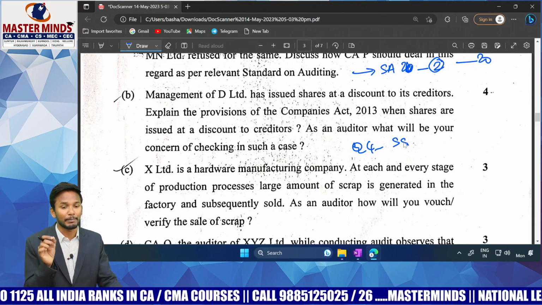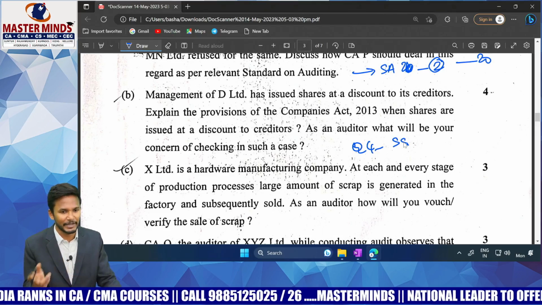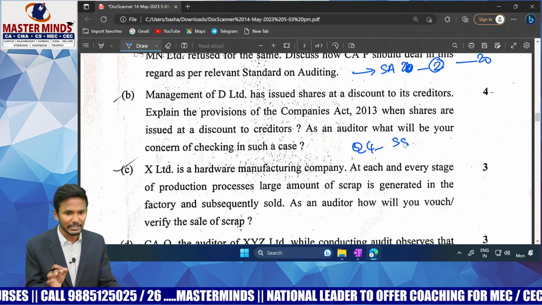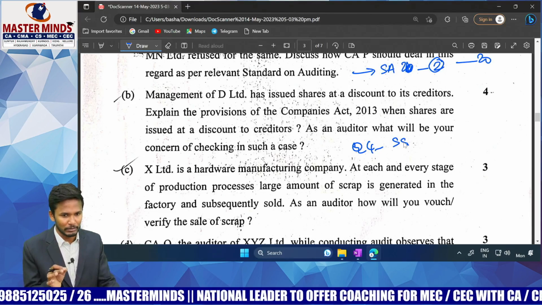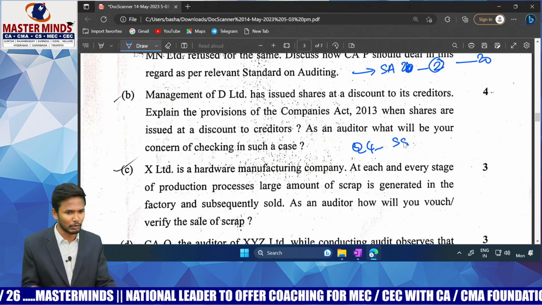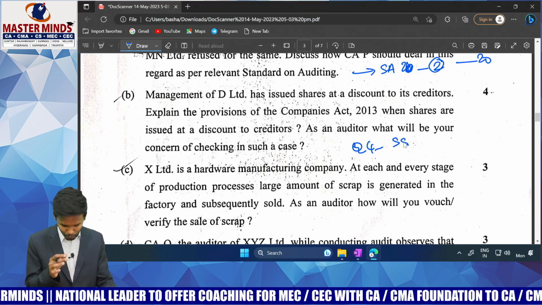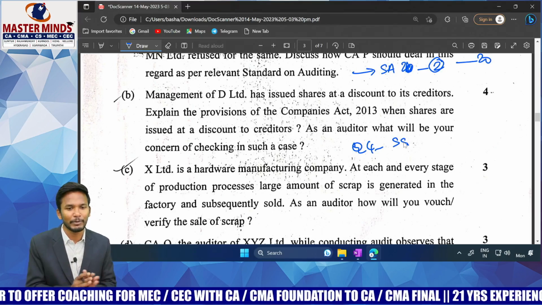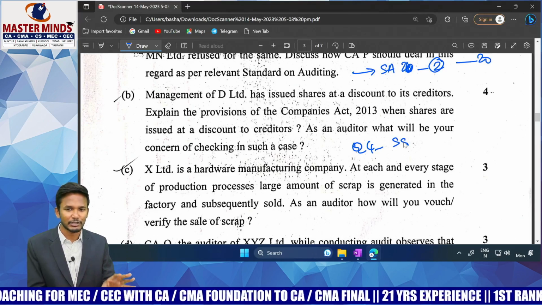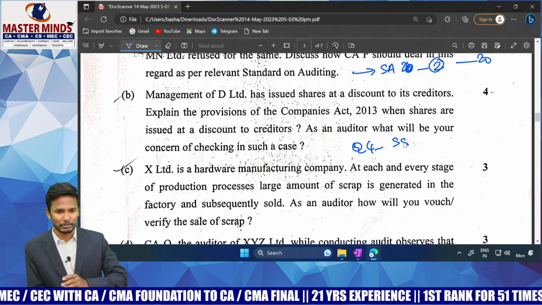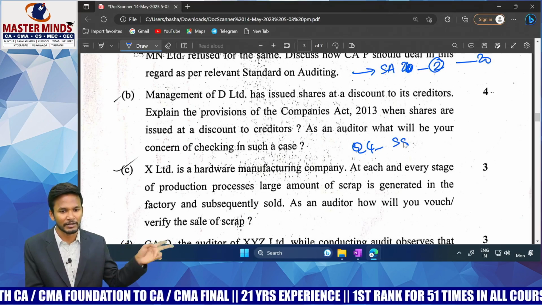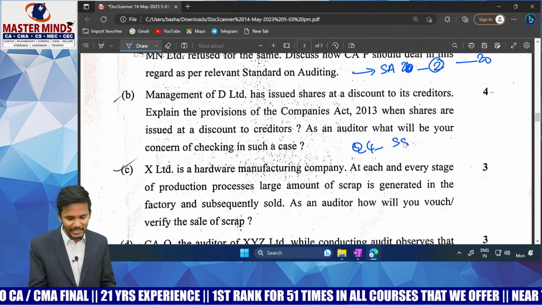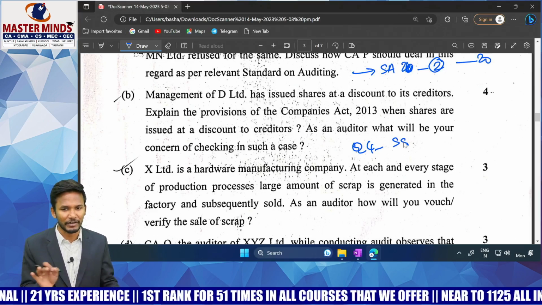Only when it's an approved plan as per the RBI's approval, or as per the Banking Regulation Act. If it's the approved plan, you can go for it. If not, you cannot go for it. As auditor, what will you check, sir? You will check for the financial year, is there any change in the share capital? Is there any movement in the share capital? If there is a movement, are the shares issued for a premium or a discount? If for a discount, check whether it is only these two exceptions or others. Others are not allowed, only these two are allowed. That's what you are supposed to check. It's there in question number 4 self-study of your Items of Financial Statement chapter.